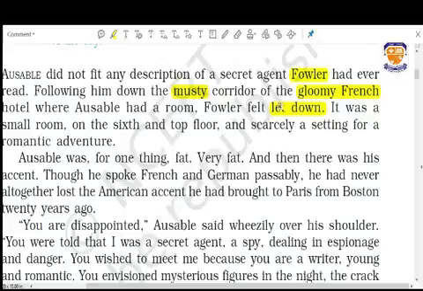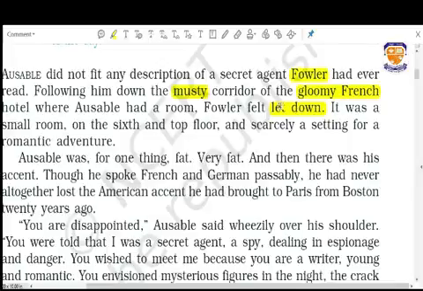After that, the writer described the physical appearance of the room where Archibald stayed, on which floor his room is. So the writer says that it is on the sixth and top floor, and scarcely a setting for a romantic adventure. Romantic adventure, it means there is no evidence in his room, no evidence for which Fowler comes to visit him, to meet Archibald.